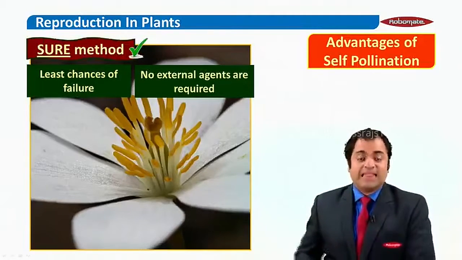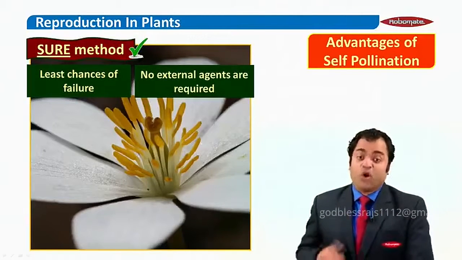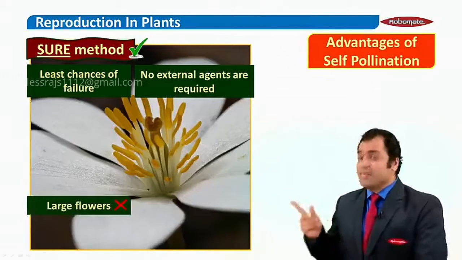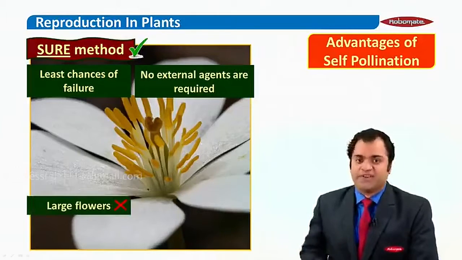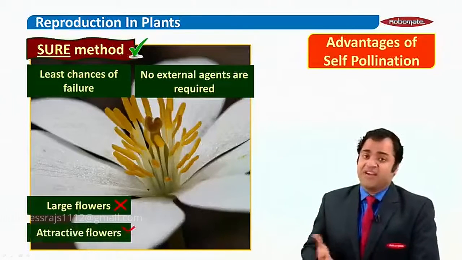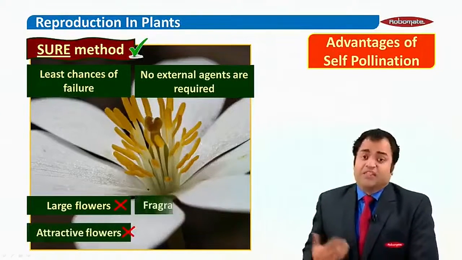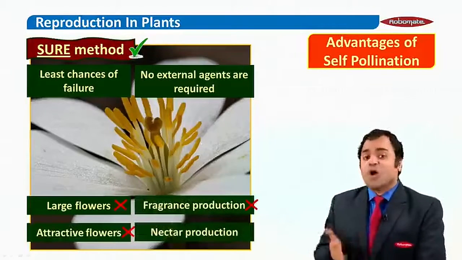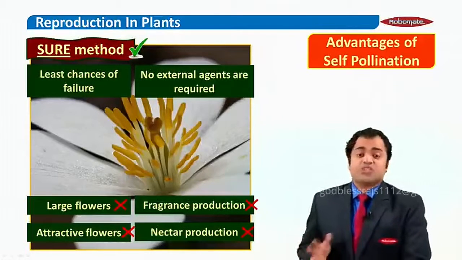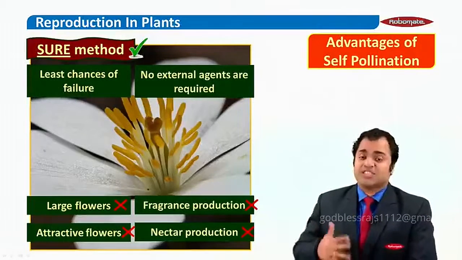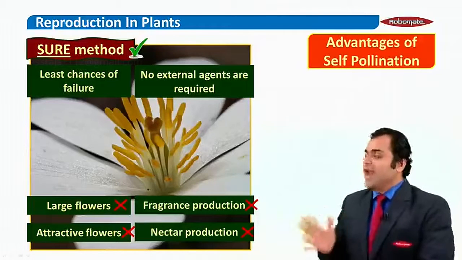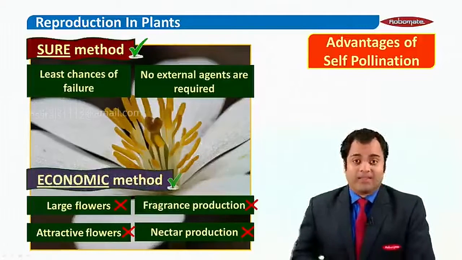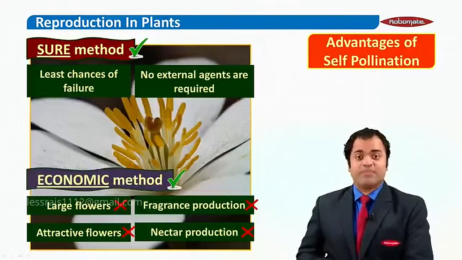Is it okay? Then, if you look at this flower, you will also notice that the flower need not be very, very large. This image is a very blown up image. It's not a large flower. Is that okay? Then, the flower need not be very attractive. The flower may not have any fragrance, and the flower may also not produce any nectar. So because a particular plant has not got to invest in any one of these, you can say that self-pollination is a very economic method for a particular plant. Is that okay? Moving on.